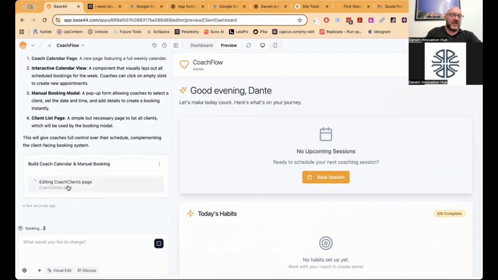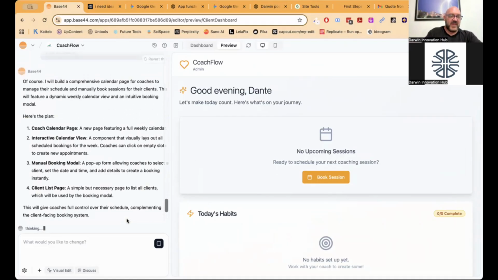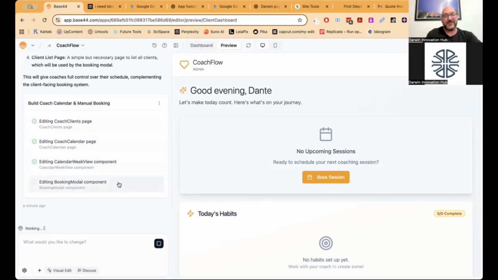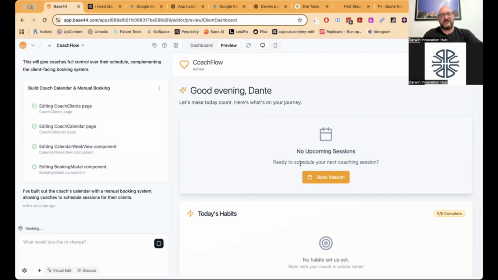It's going in to edit the client coaching page, which is going to then create the upcoming sessions calendar. So it's now creating us a coach calendar page, an interactive calendar view, a manual booking modal, which is a pop-up, and a client list page. So it's telling us what it's doing as it's starting to do that. So far it's built the client's coaching page, the coach calendar page, and the calendar week view component is now building out. All these are pieces of software. And this software doesn't then need to be, like we did before, copied and pasted and sent off somewhere.